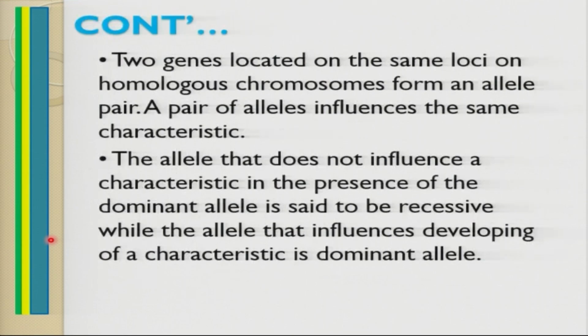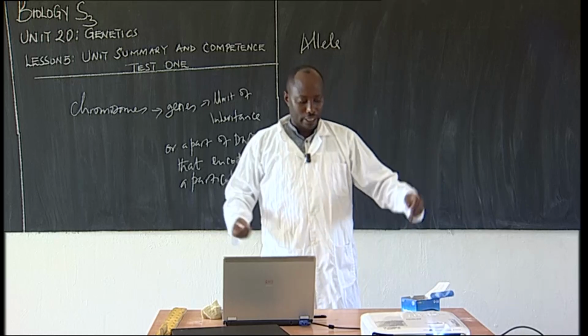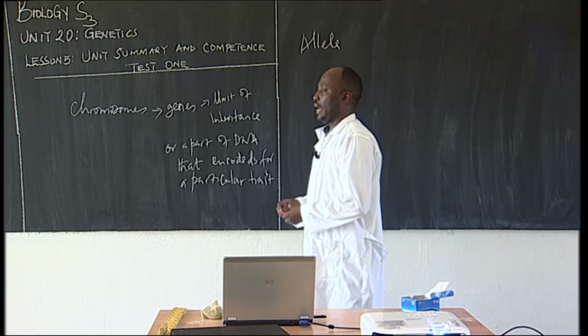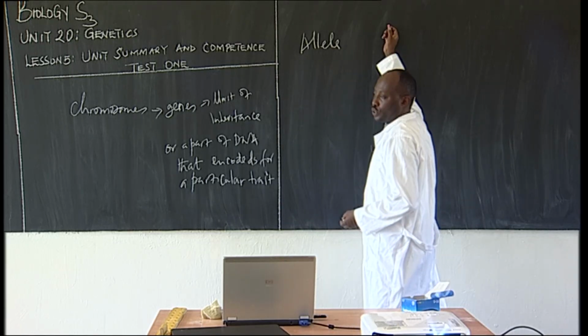Two genes located on the same loci of homologous chromosomes form alleles. Different versions of the same gene are called alleles. Let me use an example: I can have an allele of being tall.